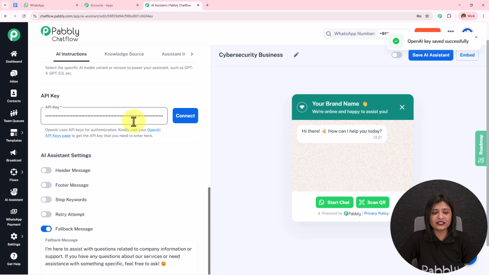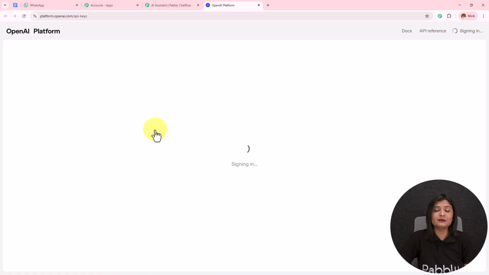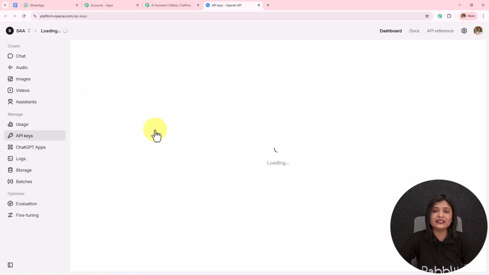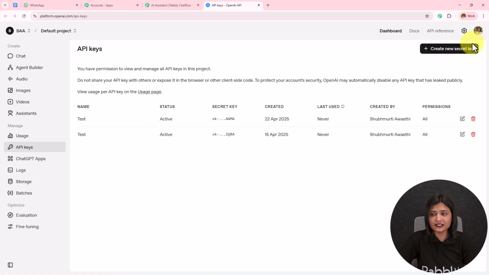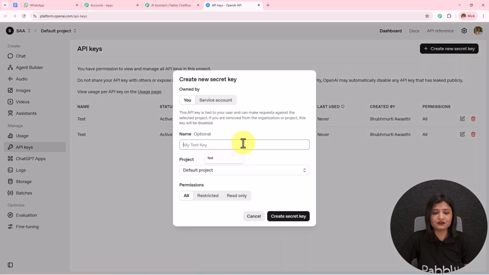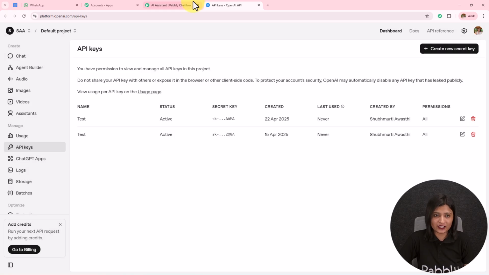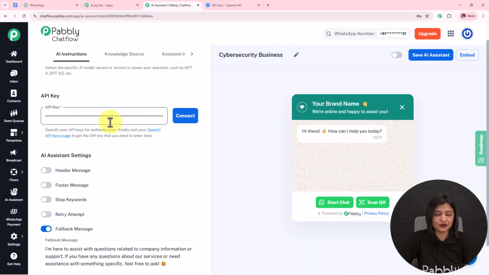Now here you have to get OpenAI's paid account. I'm also working on the paid account of OpenAI. In the help desk, a hyperlink is provided to me. If I open this, I will land on the page of API key. Now here we have to click on this create new secret key. We have to first name this. So let's say the name is test. The project will be default project. The permissions will be all, and then I simply have to click on this create secret key. A new API token will be provided to us, which we have to copy and paste over here.